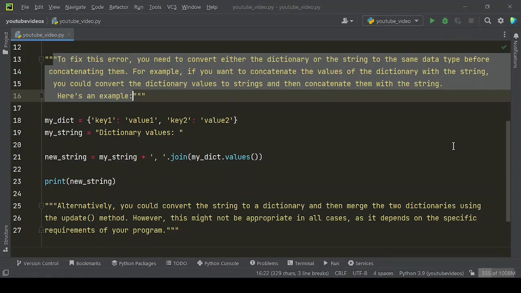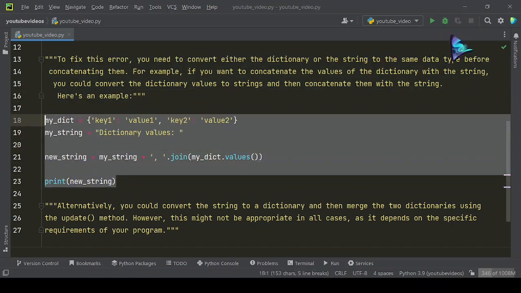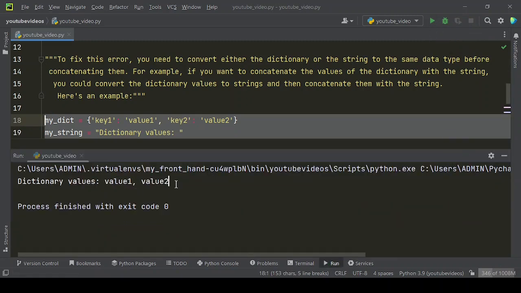To fix this error, you need to convert either the dictionary or the string to the same data type before concatenating them. For example, if you want to concatenate the values of the dictionary with the string, you could convert the dictionary values to strings and then concatenate them with the string. Here's an example. Now let's run this example code. Here is the output you will get.